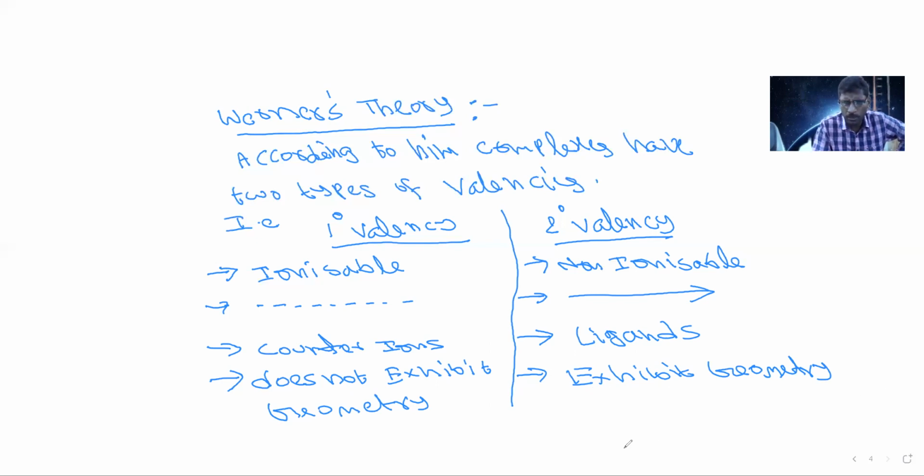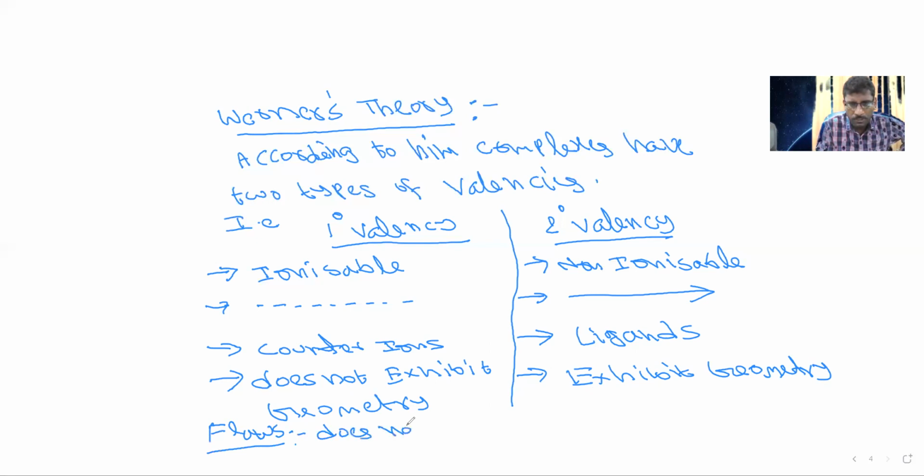So what are the remaining drawbacks? When we are writing flaws, flaws means drawbacks. This theory does not explain what property?